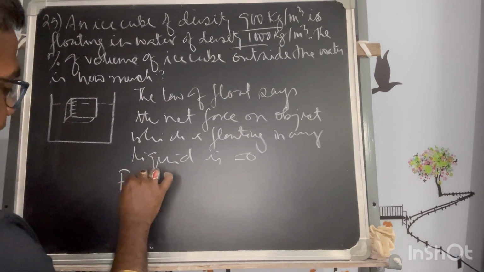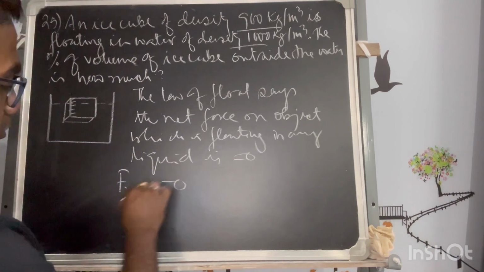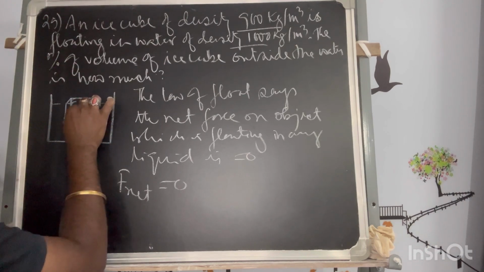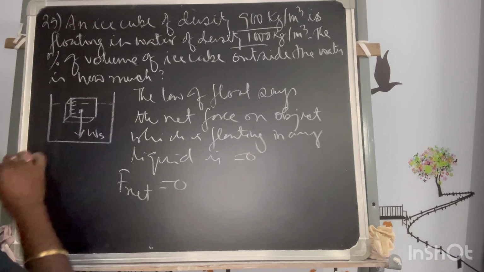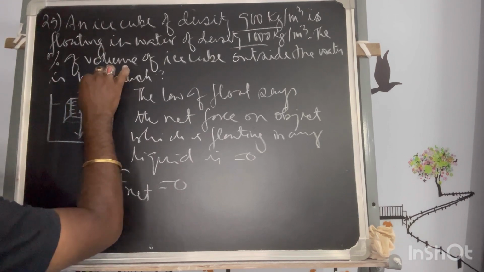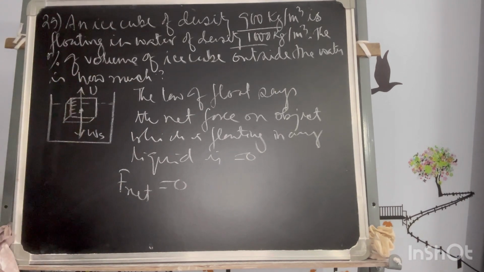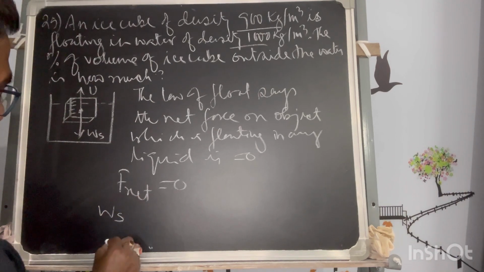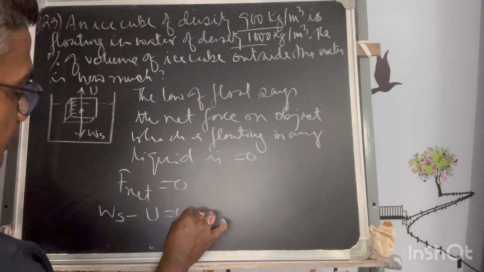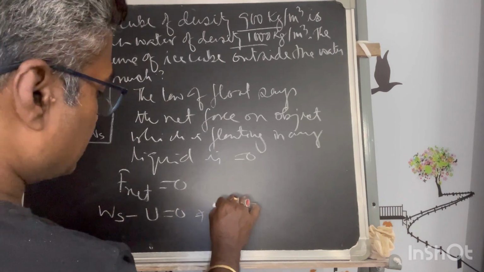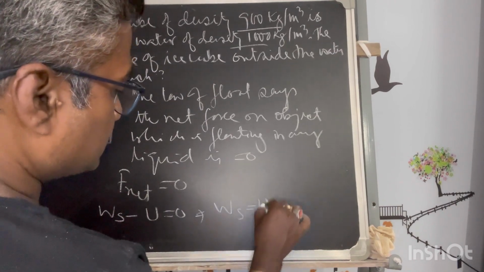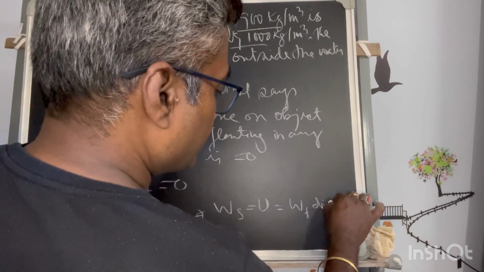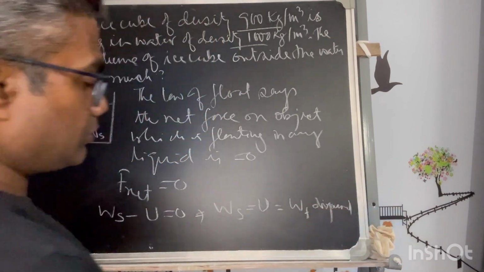So F net is equal to 0. If I draw the free body diagram, the forces are the weight of the solid downward and the upthrust upward. Apart from that, no other force is acting on it. So the net force is the weight of the solid minus upthrust, that is equal to 0. So the weight of the solid is equal to upthrust, and upthrust means the weight of the fluid displaced. Okay, up to that we learned.